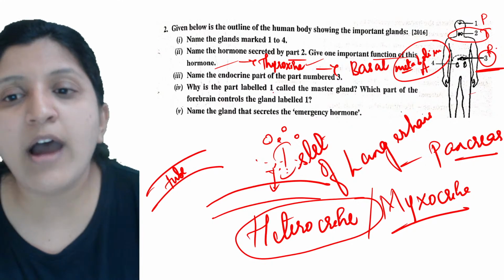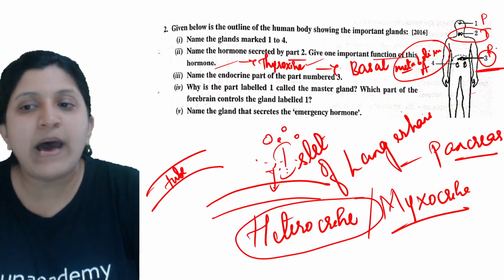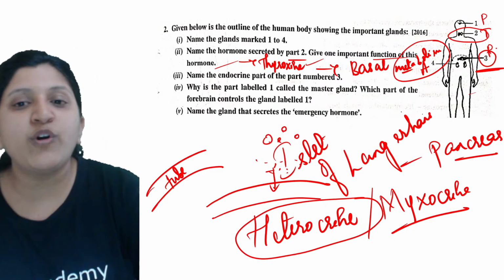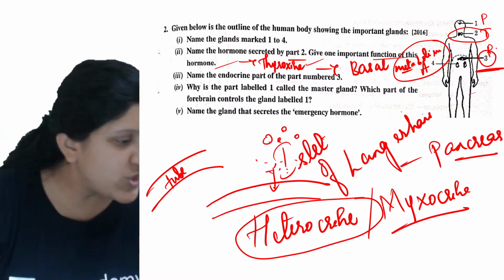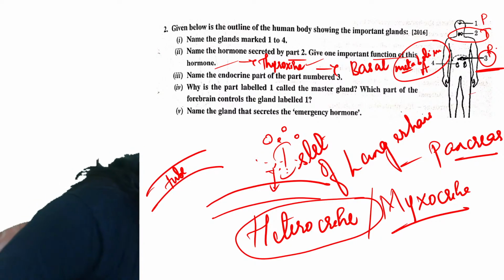Now why is the part labeled 1 called the master gland? Which part of the forebrain controls the gland labeled 1? Yes, so you can go with the next one.